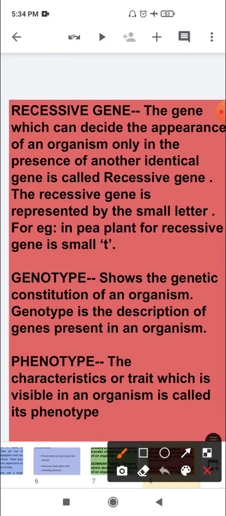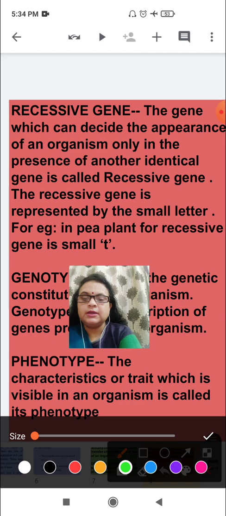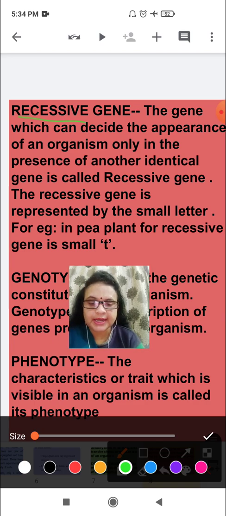Now the next term is recessive genes. What are recessive genes? The gene which can decide the appearance of an organism only in the presence of another identical gene. The appearance will be seen only in the presence of an identical gene. That is a recessive gene.